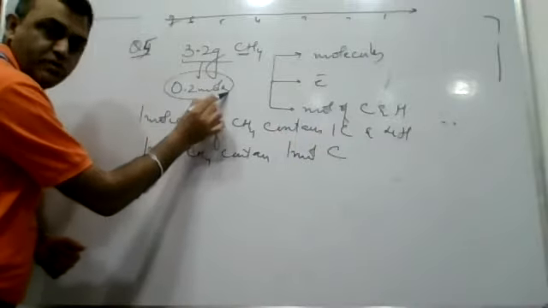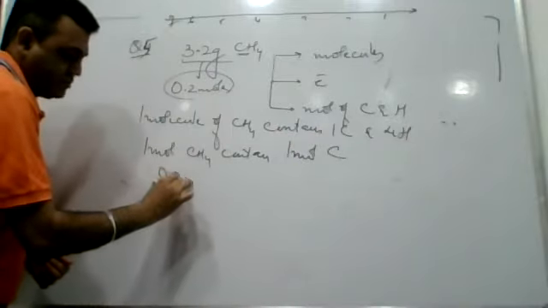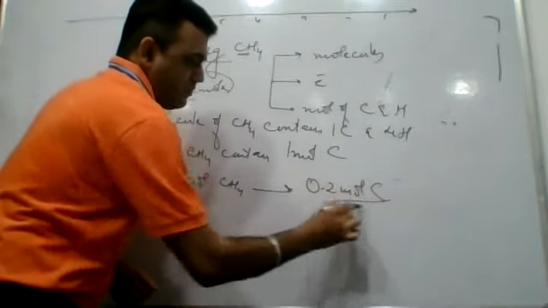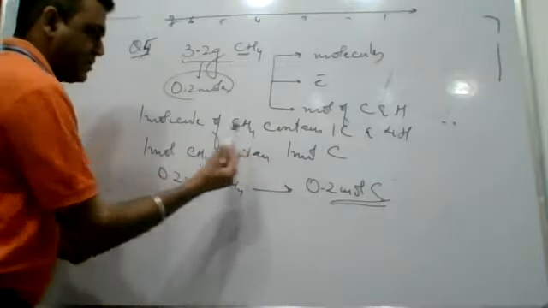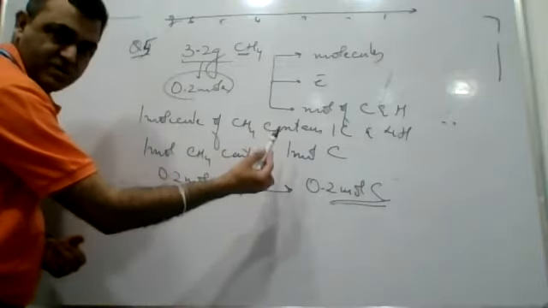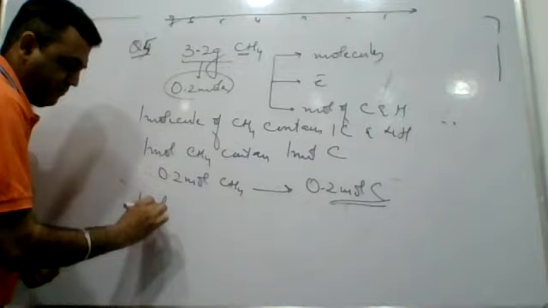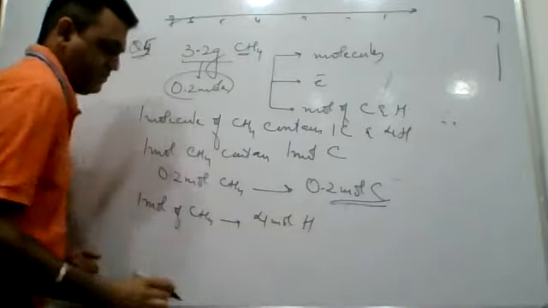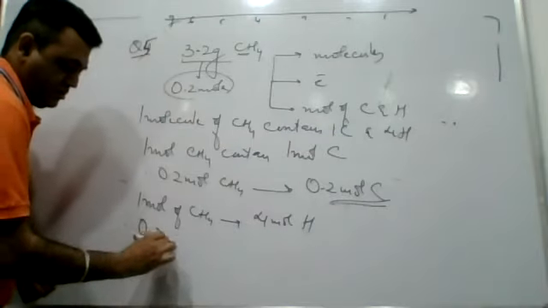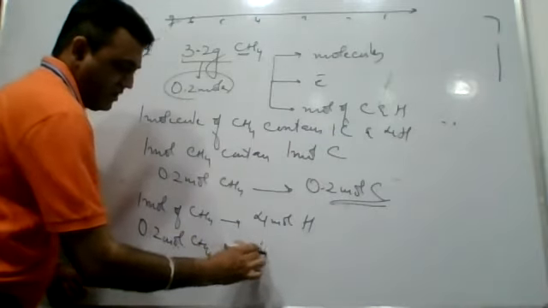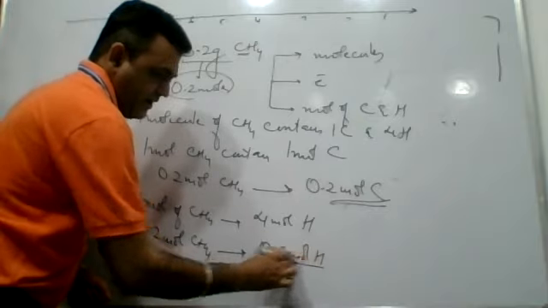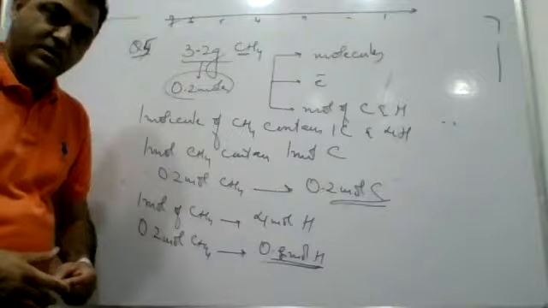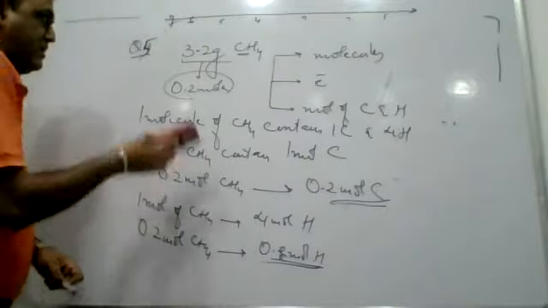You are provided 0.2 mole methane, so it will contain 0.2 mole carbon. And you can see one molecule of methane contains 4 hydrogen atoms, so 1 mole of methane contains 4 mole hydrogen. So 0.2 mole methane would contain 0.8 mole hydrogen. So all calculations given are correct. So the answer will be marked as D part. Right? Check. Let's move further.